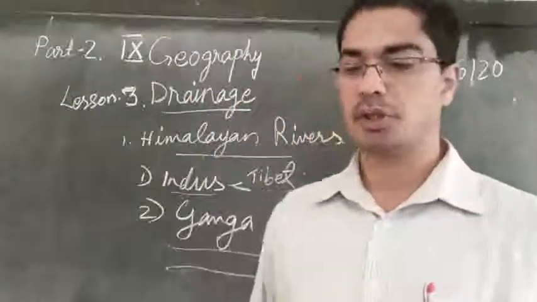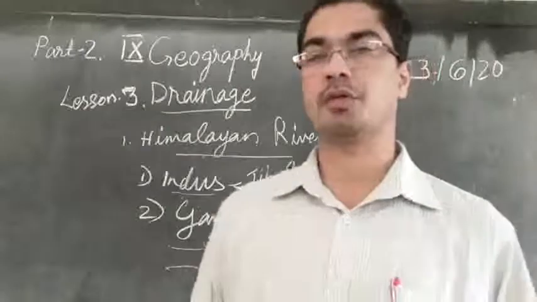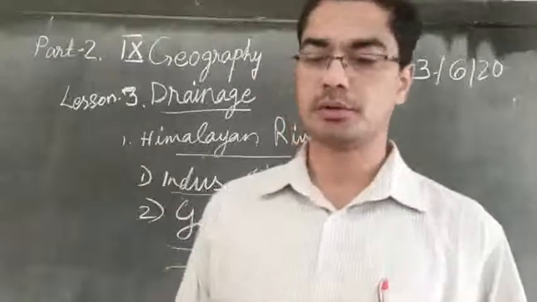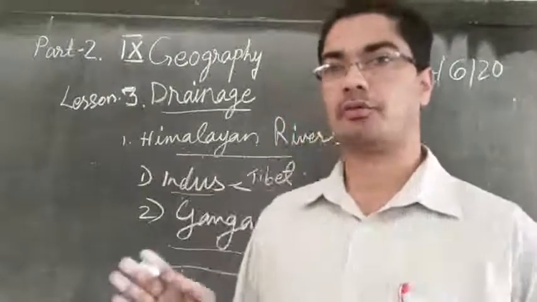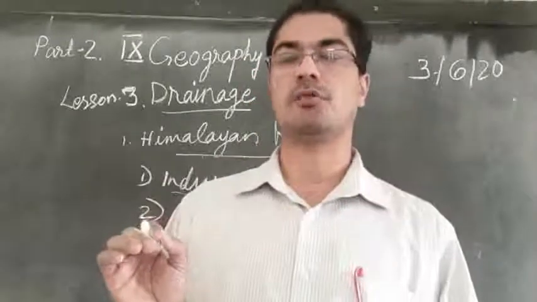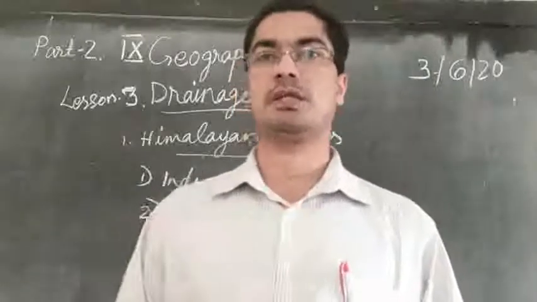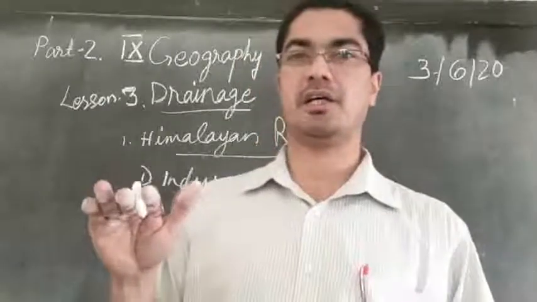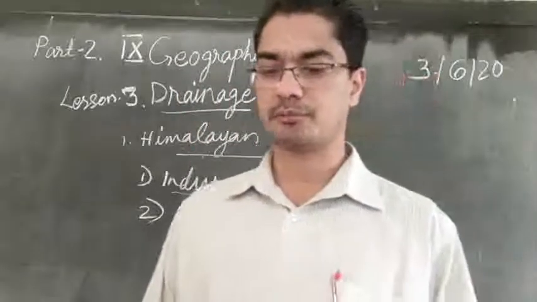And what happens then? It is flowing. Ganga River is flowing towards east till Farakka in West Bengal. So till it reaches a place in West Bengal called Farakka, and this is the northernmost point of Ganga Delta. So that place called Farakka, that's the northernmost point of Ganga Delta. So Ganga Delta, which is bringing lot of silt, lot of alluvium soil depositing there, and it is forming a delta, a little high area, the soil deposited by the river. So that is the northernmost point.